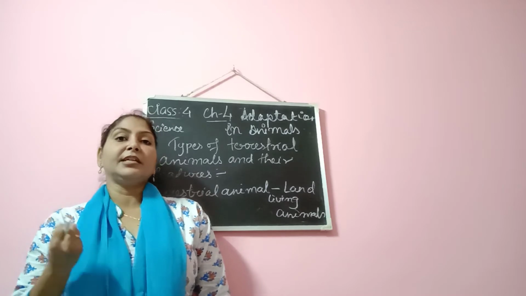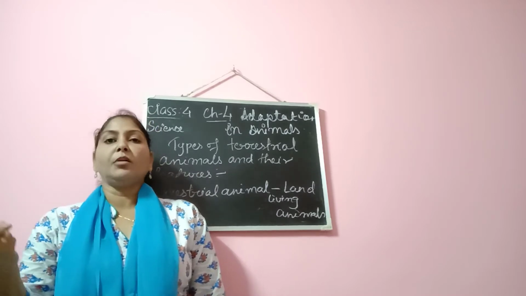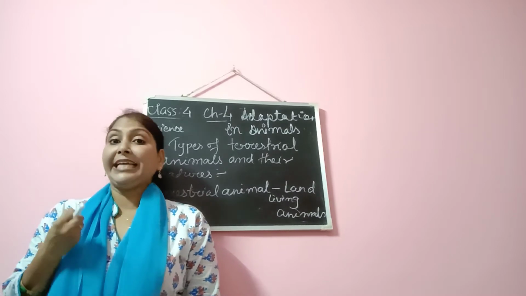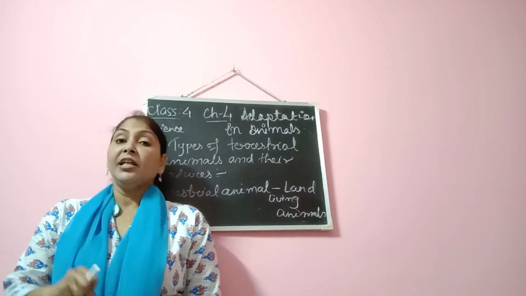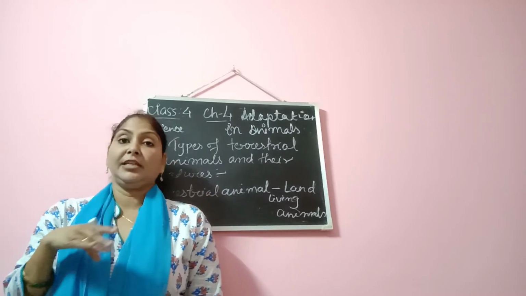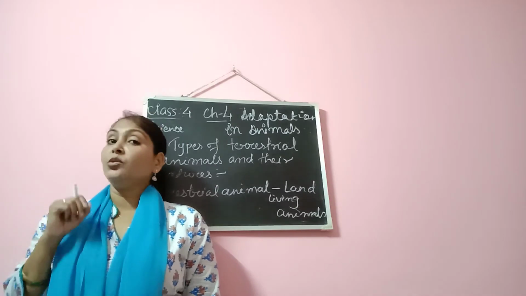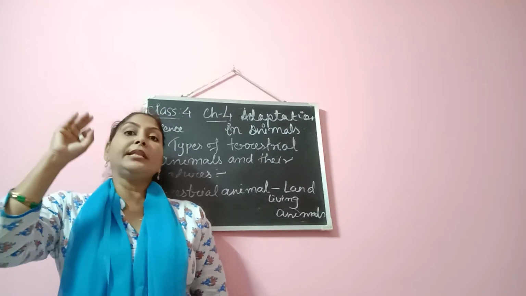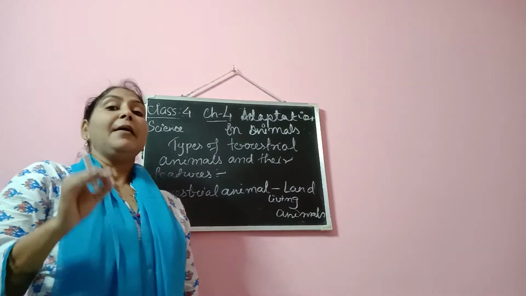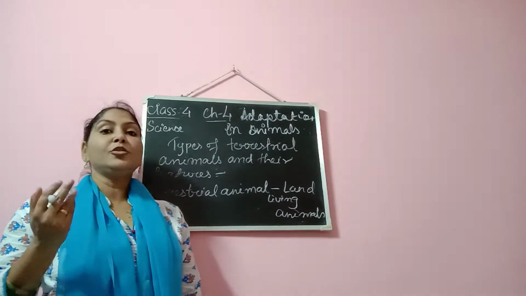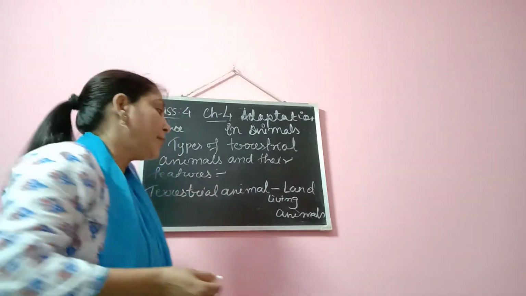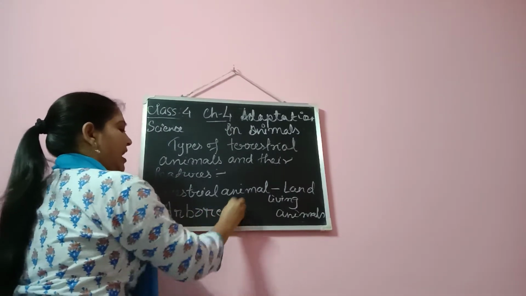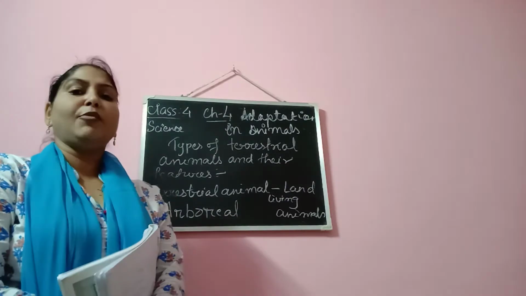At the same time, we can talk about monkeys. If you know monkeys, they have very strong tails, and with the help of the tail, they can even hang on the branch of the tree. So you can imagine how strong their tail is. Although these animals are land living, terrestrial animals, most of the time they spend on the trees, and so they are known as arboreal animals. Arboreal, ARBOREAL. Arboreal animals means animals which live on trees.